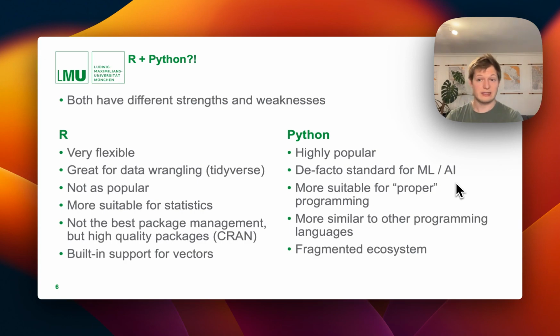But then R just has this insane flexibility, which allows you to do many things. One of the downsides of Python is that it has quite a fragmented ecosystem with many different Python versions floating around. Out of my experience over the last couple of years, I really noticed that Python, in terms of versioning, gives you a bit more trouble than R. Some R versions seem to be more stable between each other, with fewer changes, which means that if you upgrade a Python version, you have more dependencies to handle if you still want to run an old project, which can really be quite a pain.